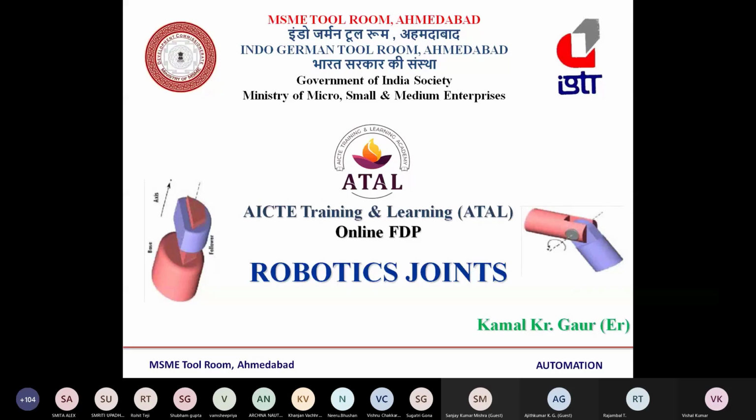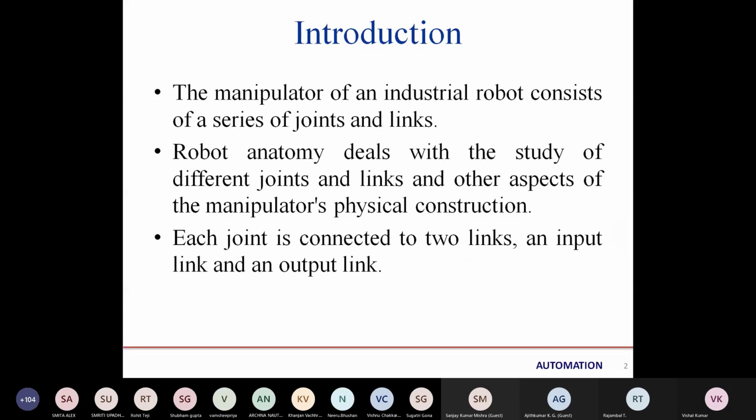The robotic joints. We have gone through the introduction yesterday, that the joint is nothing but to provide the freedom, to provide additional flexibility in a robotic arm. So we will get the introduction. The manipulator of an industrial robot consists of a series of joints and links.